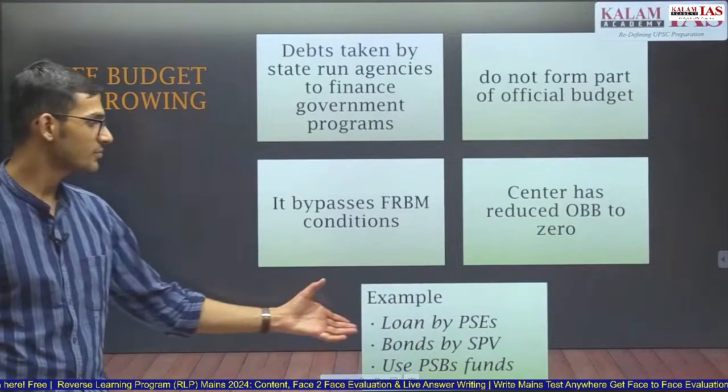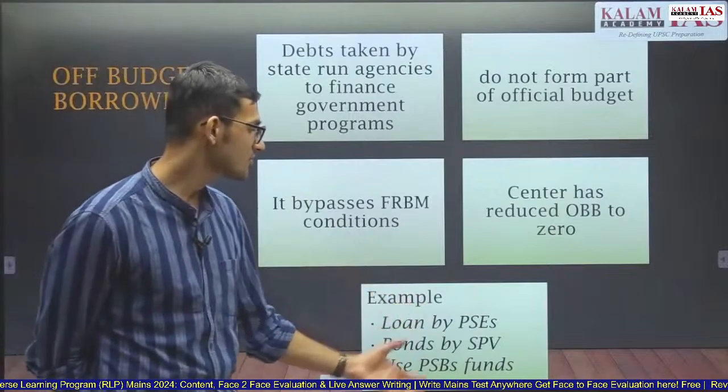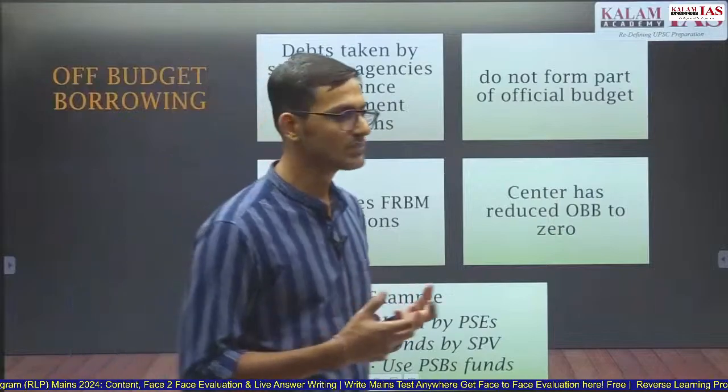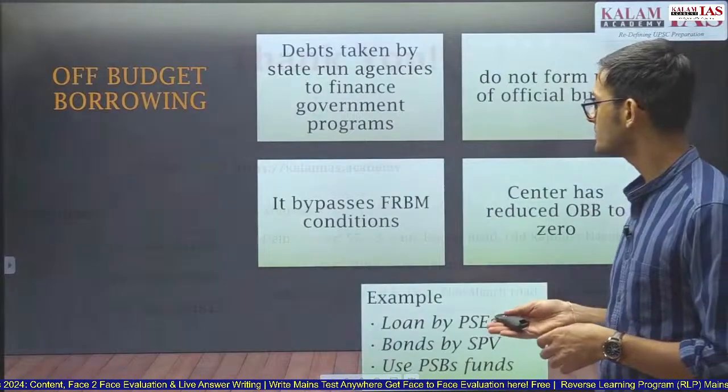What are the examples of off-budget borrowings? For example, public sector enterprises, special purpose vehicles, or public sector banks use their funds to finance government programs or government schemes. So this is off-budget borrowing.